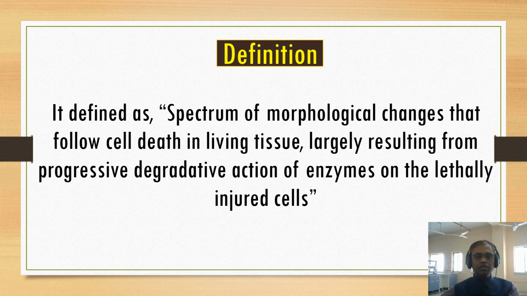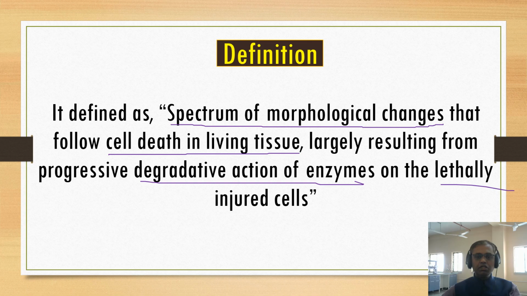So here we can understand spectrum of morphological changes. The spectrum of morphological changes means a group of morphological changes that follows cell death in living tissue. If this occurs in dead tissue, we call it autopsy. But here it is death occurring in living tissue, usually resulting from the degradative action of enzymes on lethally injured cells.